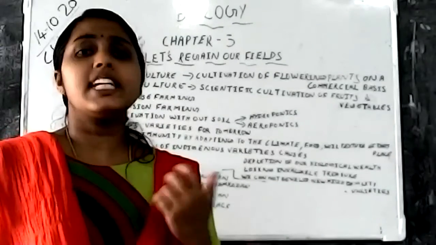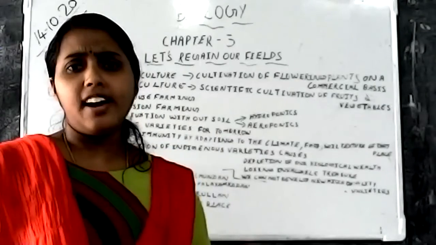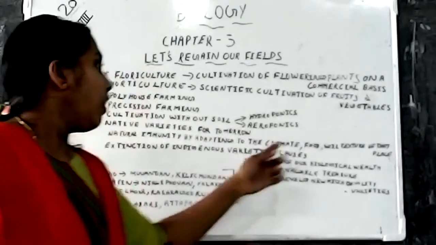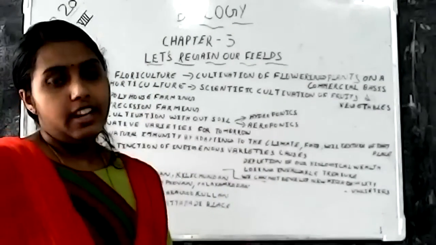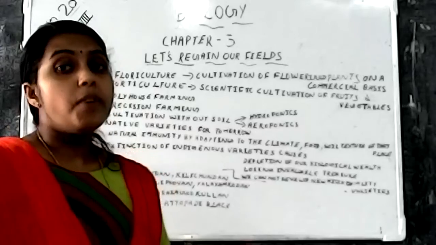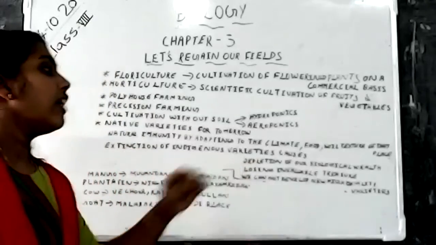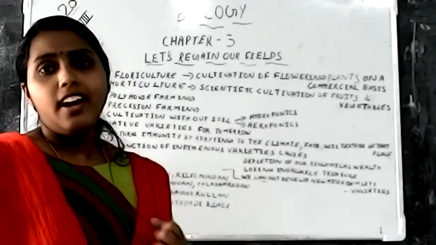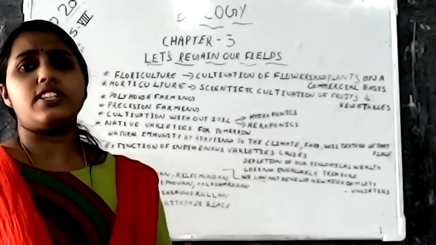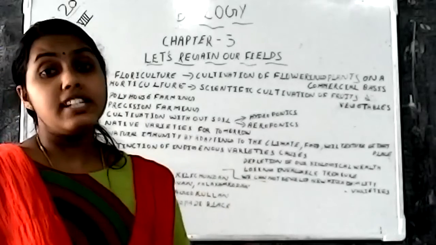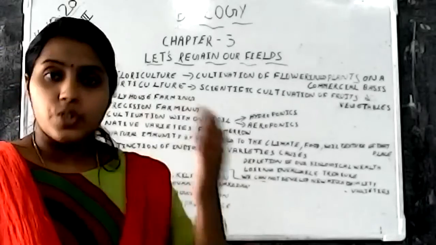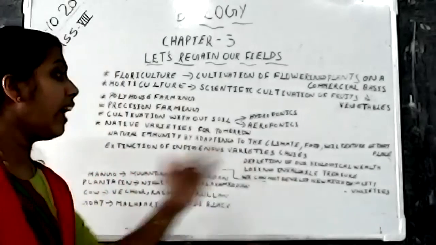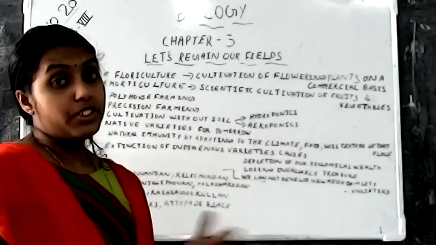What will happen when these indigenous varieties or natural varieties are extinct from our earth? If they have vanished or gone from our earth, what will happen? Depletion of our biological wealth. It will result in the depletion of our biological wealth. Then losing an invaluable treasure. So it's a great treasure for us. So if we are not conserving these indigenous or native varieties for our future generation, they will lose this invaluable treasure.